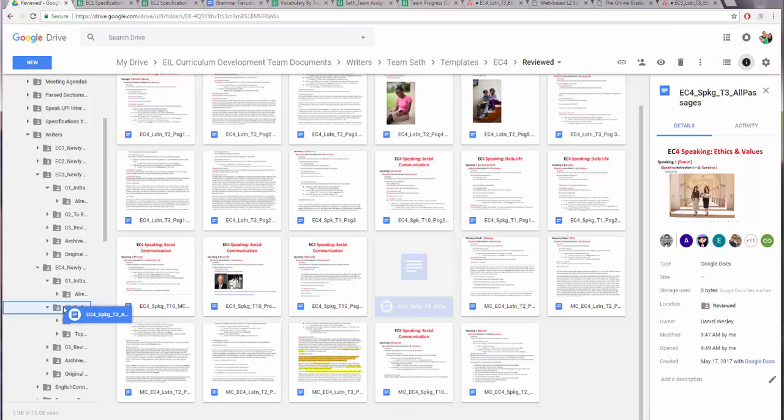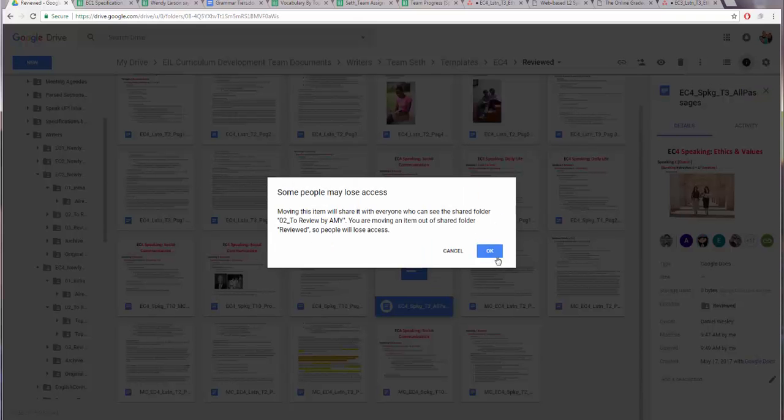So remember, this has to be at the right level. This is an EC4 speaking passage that I'm putting in the EC4 folder under the writers folder. And I'm going to put it in the to review by Amy folder right here. And then I'll push yes.